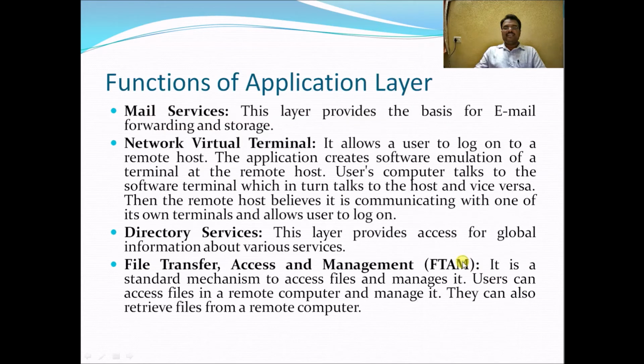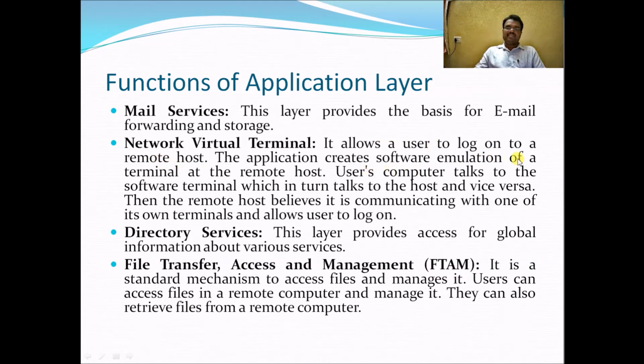The functions of the application layer are mail services, network virtual terminal, directory services, and file transfer, access and management. This layer provides the basis for email forwarding and storage, and it allows a user to log on to a remote host.